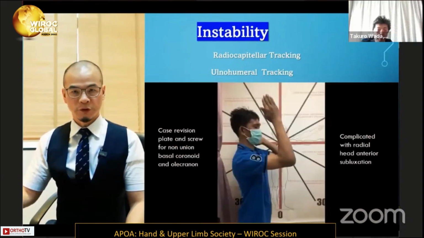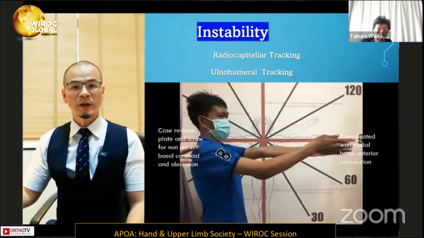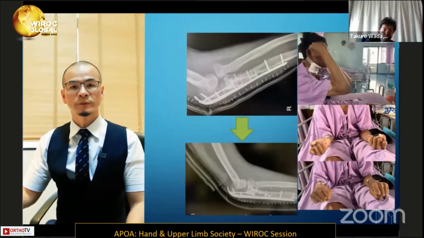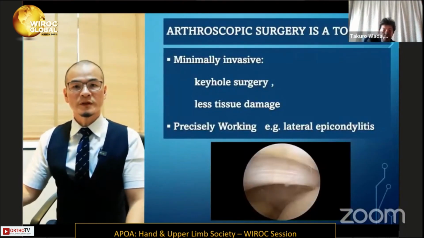So we need a correction with the reconstruction of the annular ligament and reduce the radial head back. So radiocapitellar tracking comes back. He can't bend his elbow properly. Arthroscopic surgery is a tool.